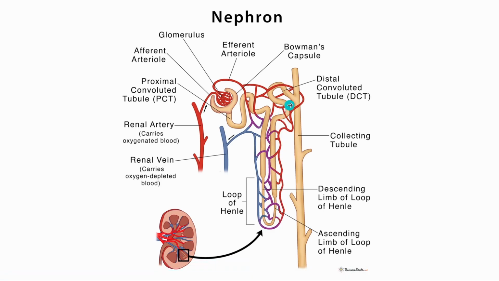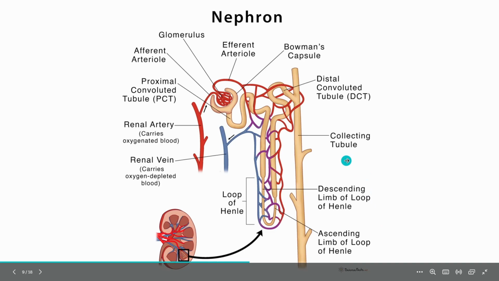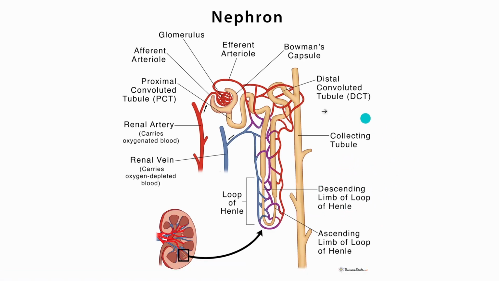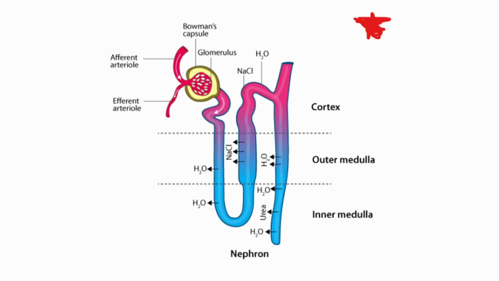Now, next, the descending loop and the collecting tubule. This much is the major structures. Let us understand what the functions of these are. As I said, the blood goes into the Bowman capsule, and the glomerular filtrate is formed. It passes first through the proximal convoluted tubule, and then goes to the loop of Henle, where water removal happens.